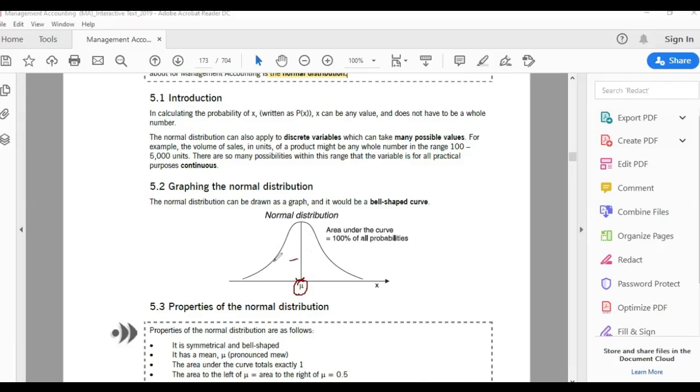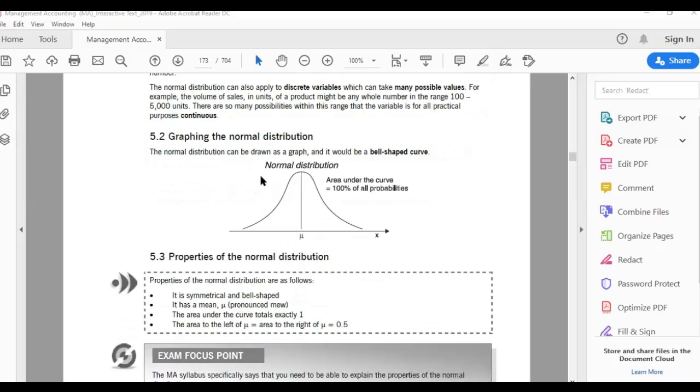Half of the values are on the left side, half of the values are on the right side, which means that half of the values are smaller than the mean and half of the values are bigger than the mean. So what are the characteristics or properties of the normal distribution? It is symmetrical and bell-shaped.